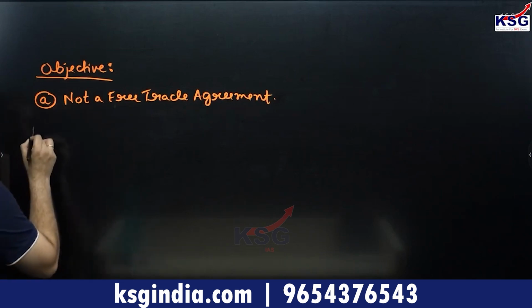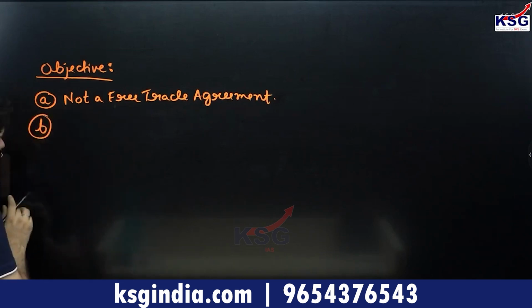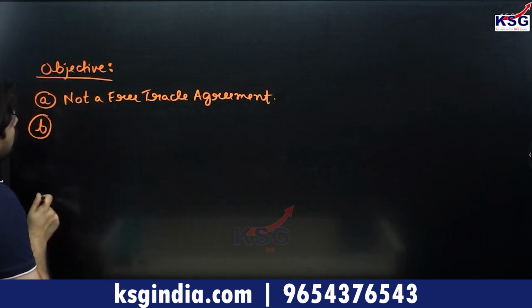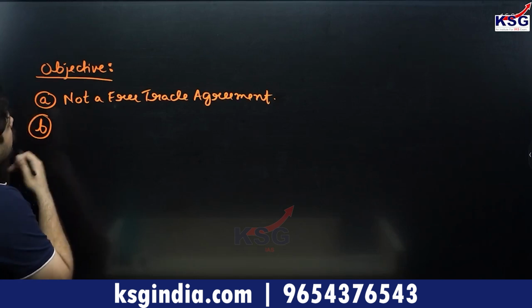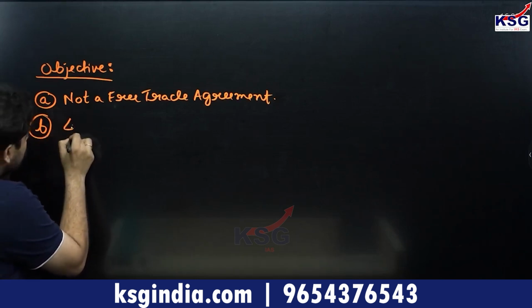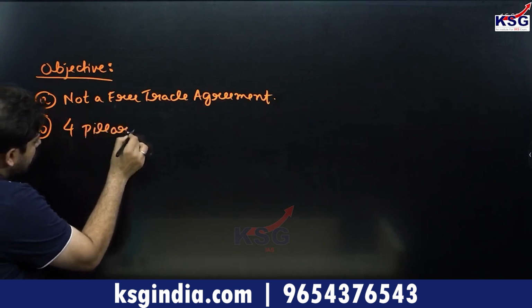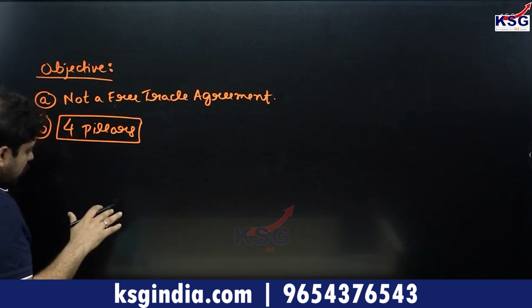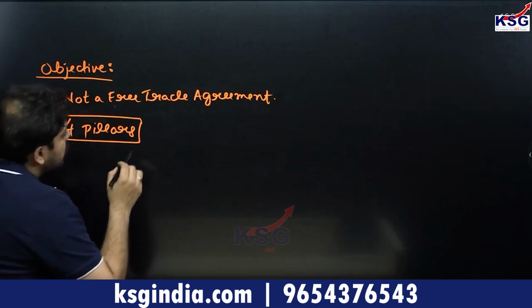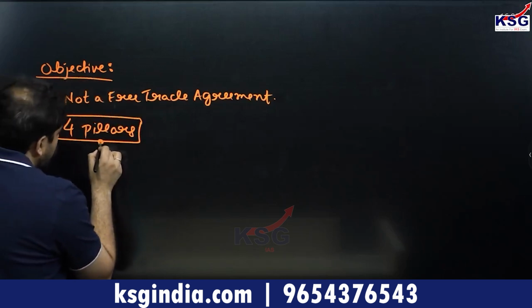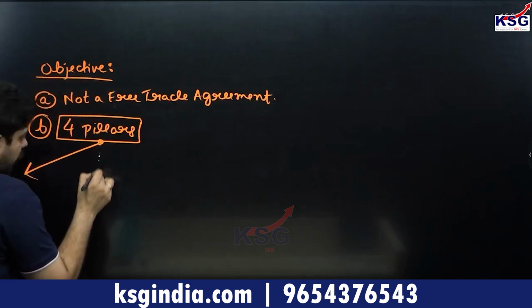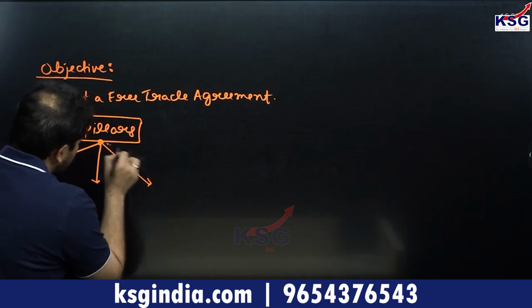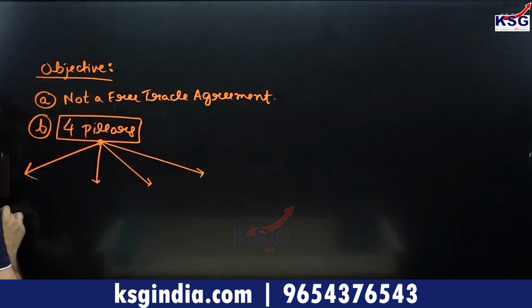Point number B, with regard to the Indo-Pacific Economic Framework, is that it has 4 pillars by which it is determined. Just like the PGII has 4 pillars, the Indo-Pacific Economic Framework also has given itself 4 pillars or 4 priority areas. The first pillar is the trade pillar.